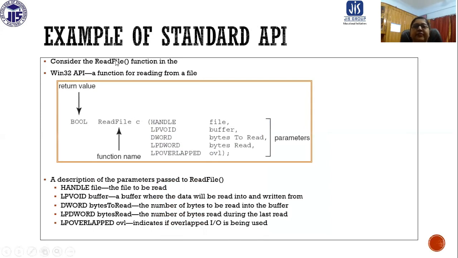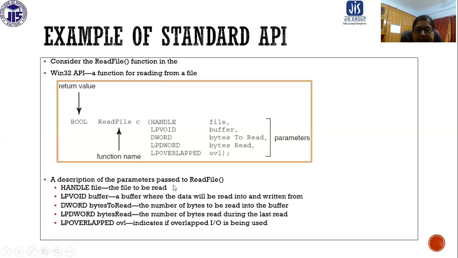So consider the ReadFile function in the Win32 API, a function for reading from a file. It returns a boolean value. So these are the parameters that are going to be given. The description of the parameters passed to ReadFile: HANDLE file, the file to be read. So we need to give the name of that particular file. LPVOID buffer, this is basically a buffer where the data will be read into and written from.